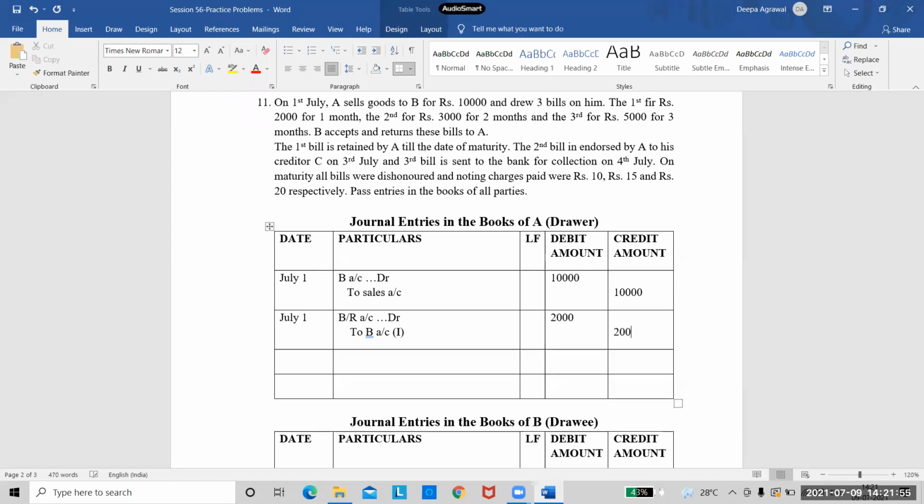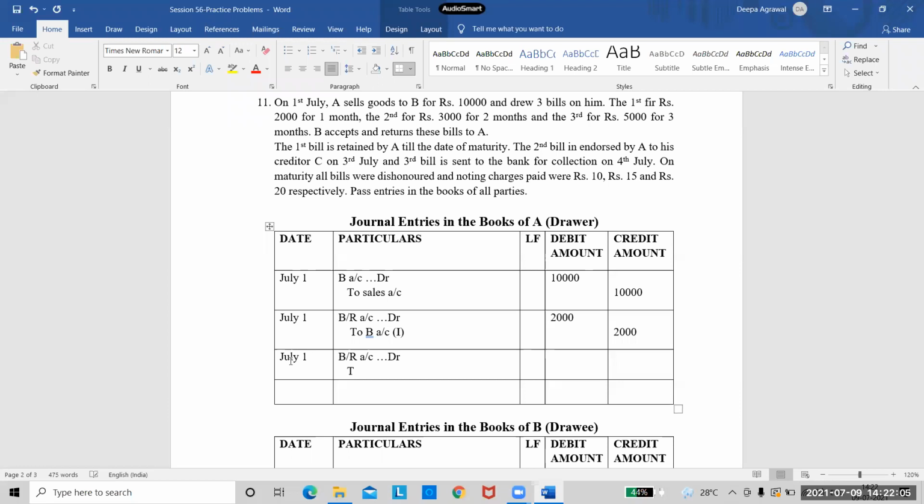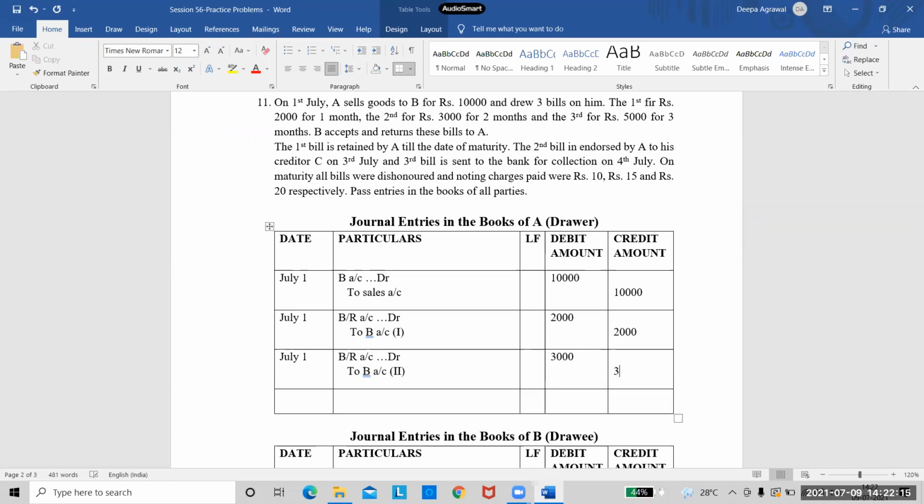Yes, ma'am. So we will write the same entries 3 times with the different bills. Again, July 1st, bills receivable account debit to B account. And this one is for the second bill. The amount for second bill is 3,000. And then one more entry.